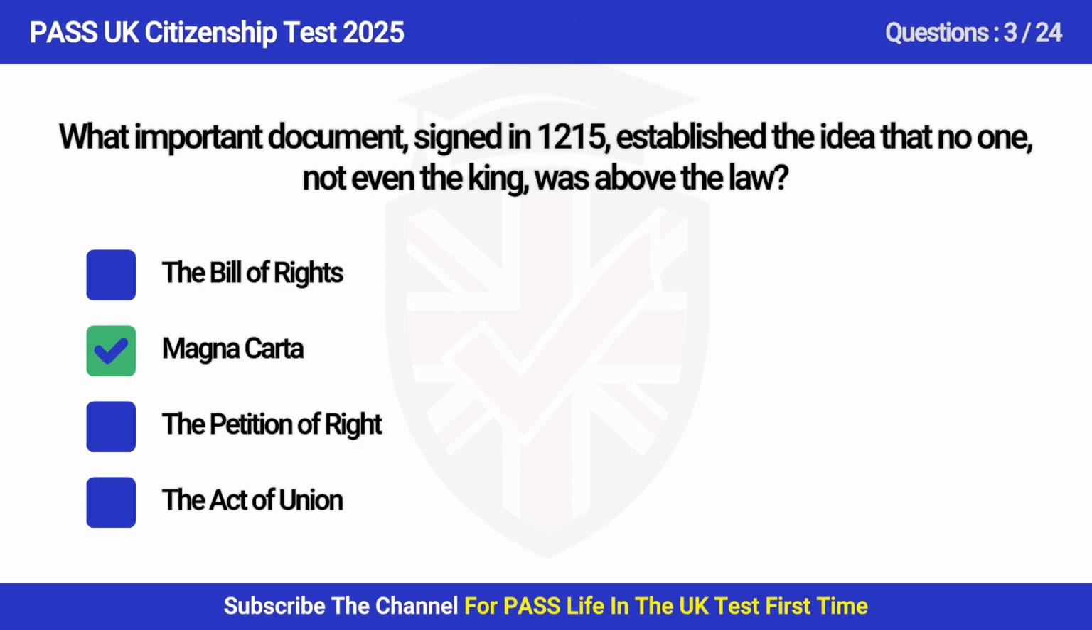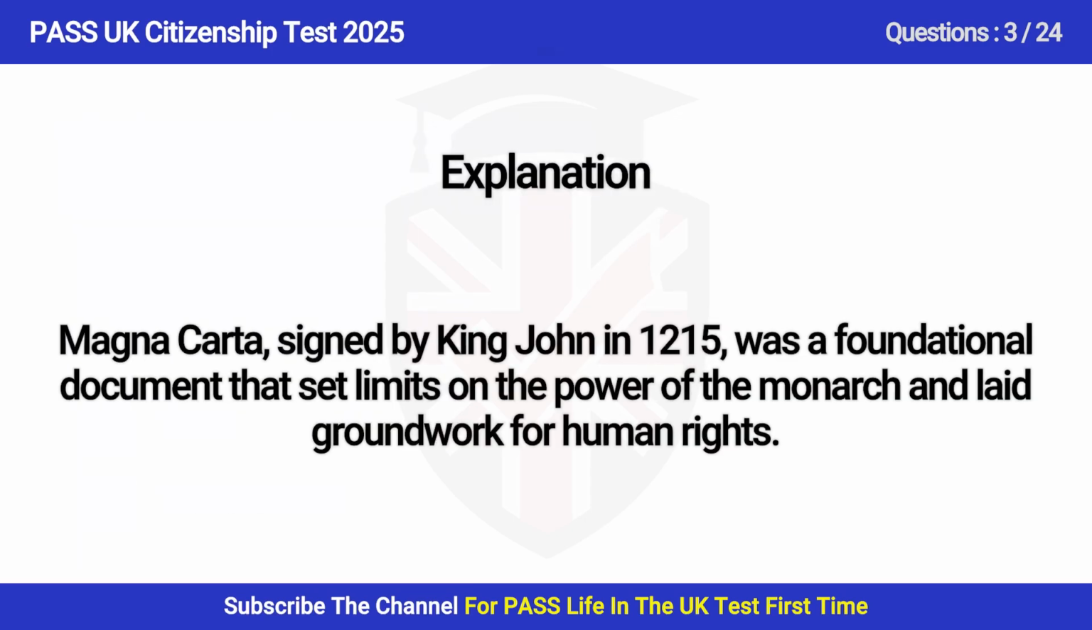Answer is B. Magna Carta. Magna Carta, signed by King John in 1215, was a foundational document that set limits on the power of the monarch and laid groundwork for human rights.